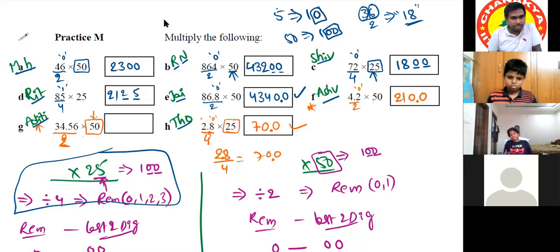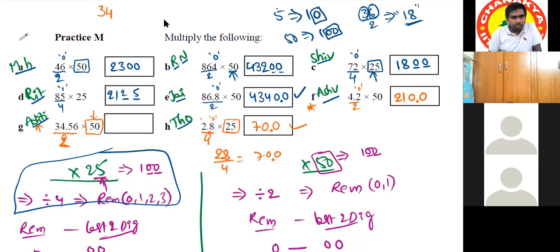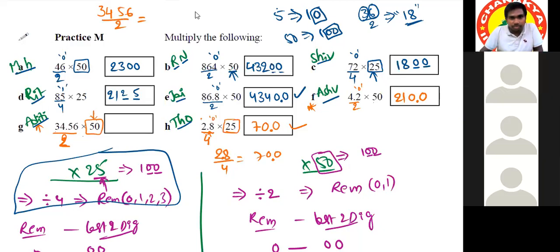Okay, tell me. 3,456 divided by 2 is how much? 17. Wait. Remaining persons. Aditi? Sir, may I tell? Sir, wait. 3, 4, 5, 6 divided by 2 is how much? Aditi? Is she speaking? Sir, she's not there, sir.